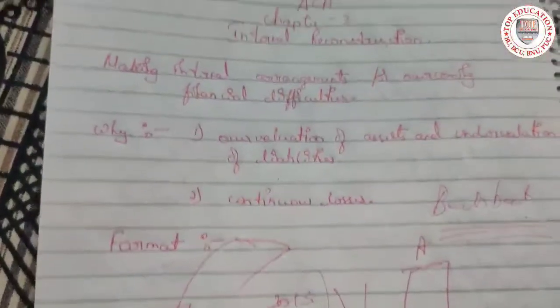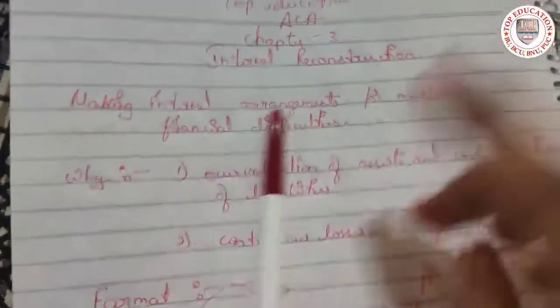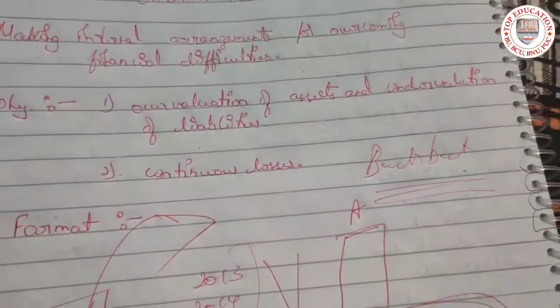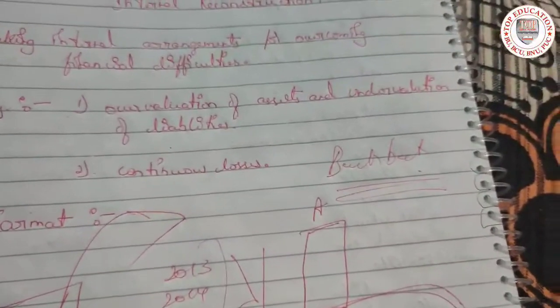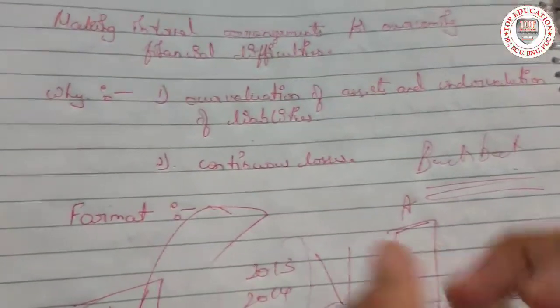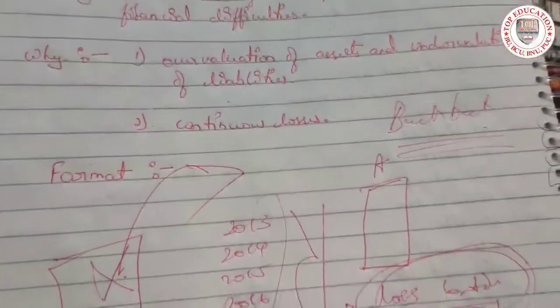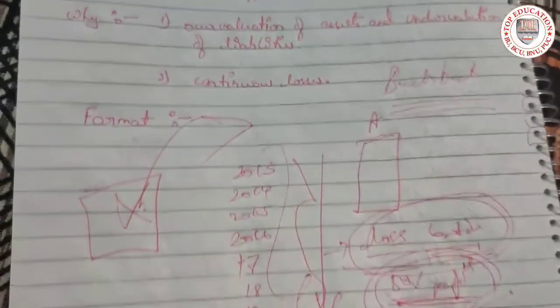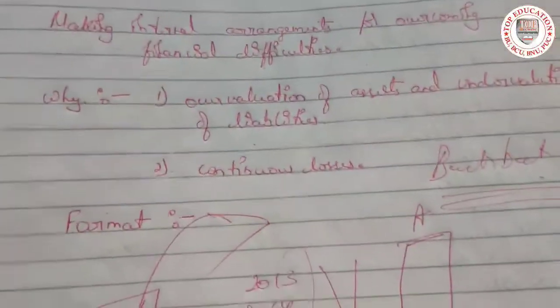Again they will buy back. That is known as internal reconstruction. We do this because of the overvaluation of assets, undervaluation of liabilities, and continuous loss. Now, we'll see the pro forma, how the general entries have to be passed.